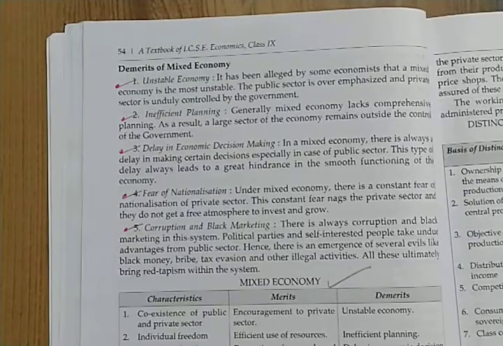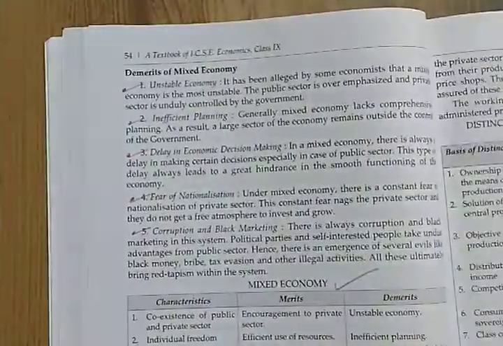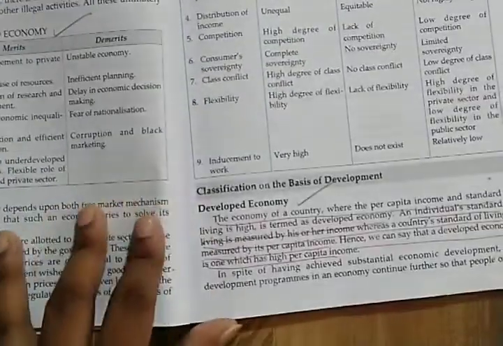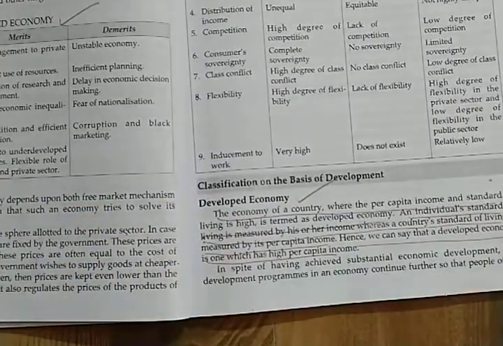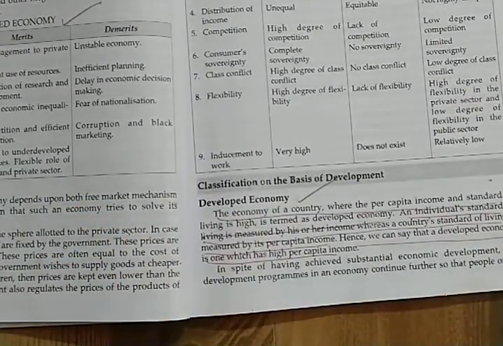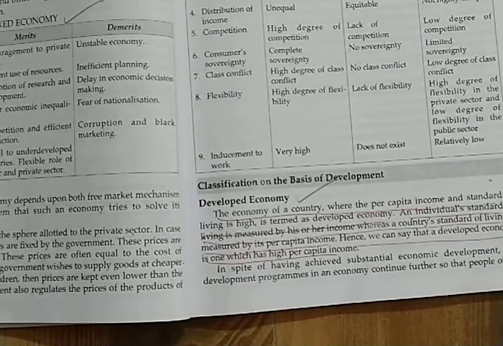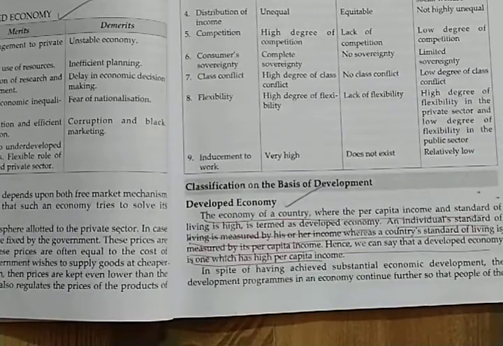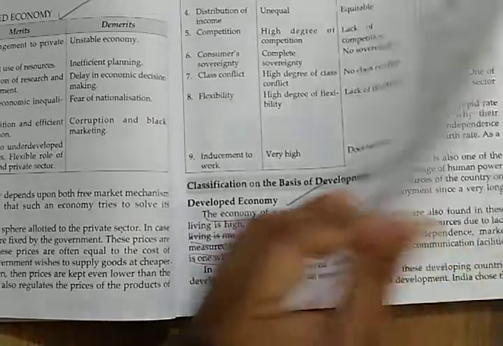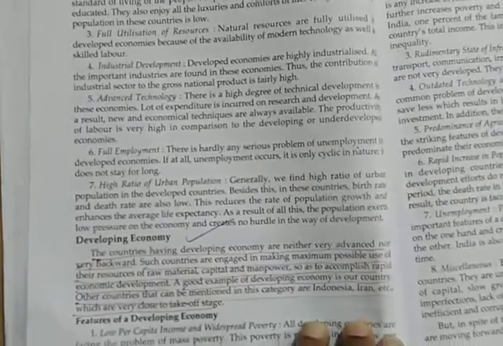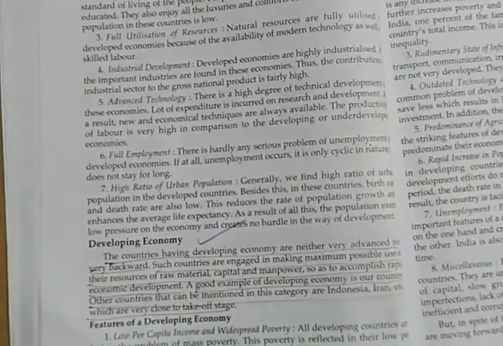Now we will move on to page number 55 and 56, where you will see developed economy and developing economy. So on the basis of the stage of development, we see there are two kinds of economies, developed economy and developing economies. Developed economies are those whose per capita income and standard of living is high, or we can say they are advanced countries. Whereas developing countries are those which are yet to be advanced. They are neither advanced nor absolutely backward.